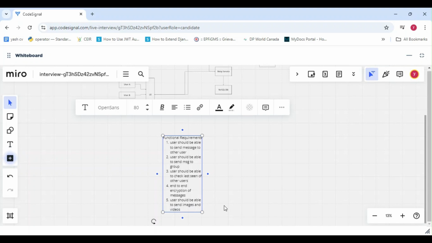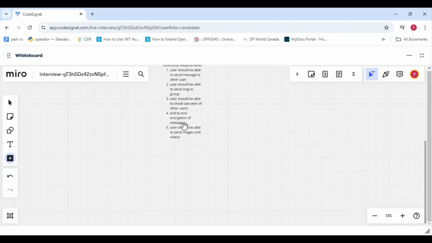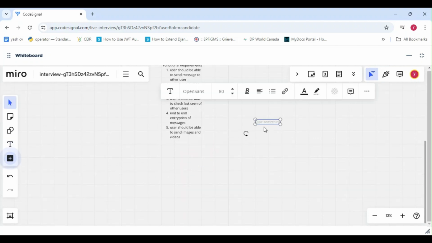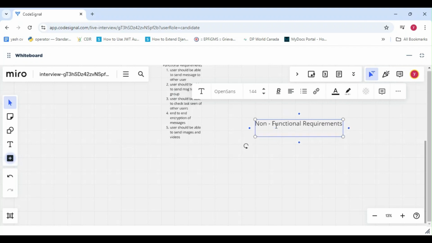Now let's come to the non-functional requirements. First is low latency. Second is highly available. Third is highly scalable. Fourth is basically eventual consistency. So these are the non-functional requirements.